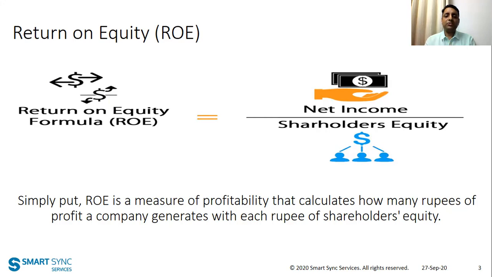I start my business with 100 rupees. That means 100 is my equity investment in my business. At the end of the year, after doing my business generates 10 rupees of profit after taking all the expenses. That means my net income would be 10 rupees and the investment amount is 100 rupees. So the ROE in simple terms would be 10 divided by 100, that is 10%.